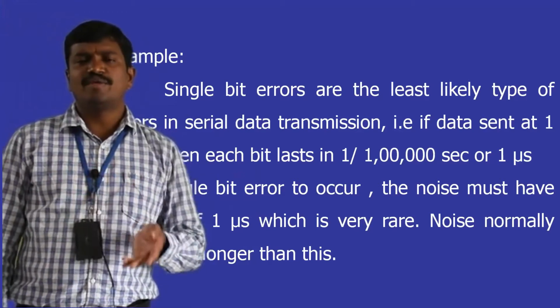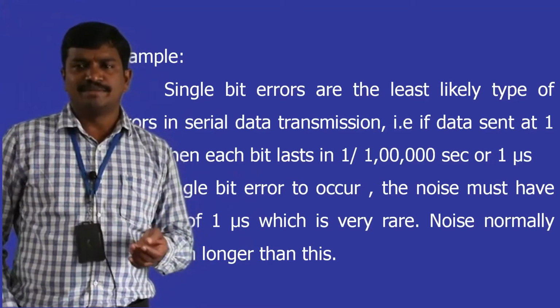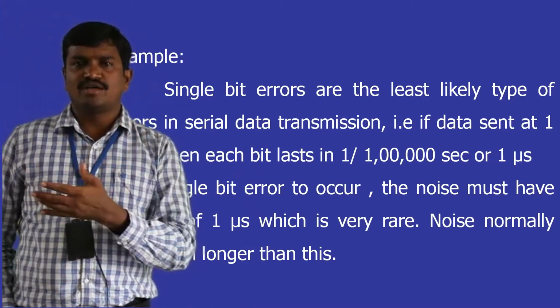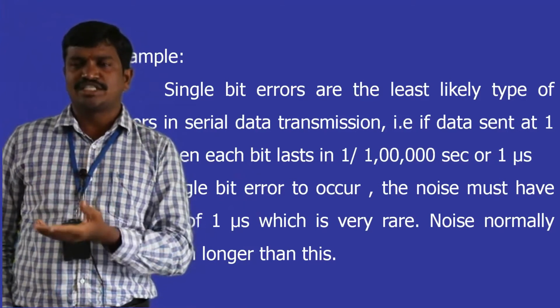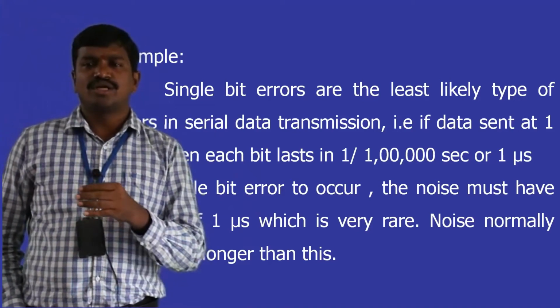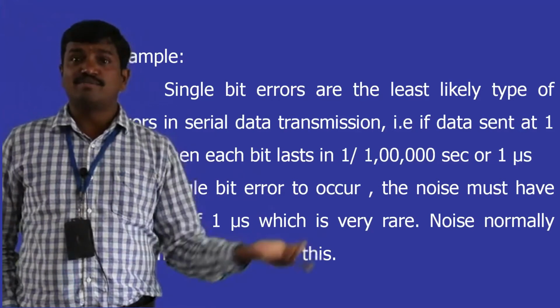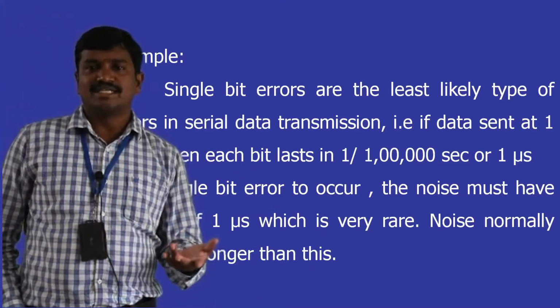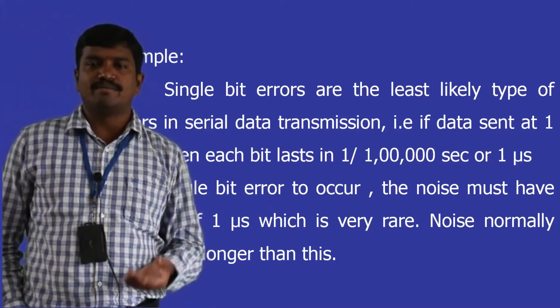Noise never travels at that speed, because interferences from the external environment do not have that much speed. That is the reason we do not get single bit errors, but we get burst errors, or multiple bit errors.